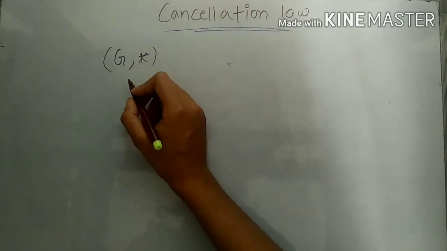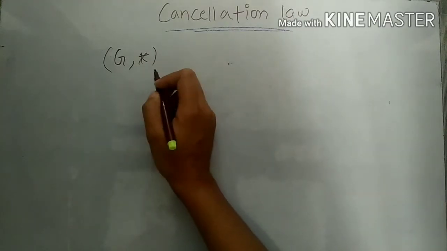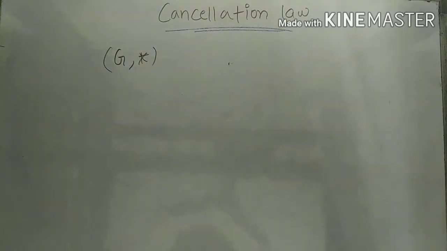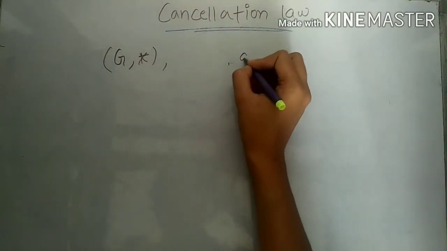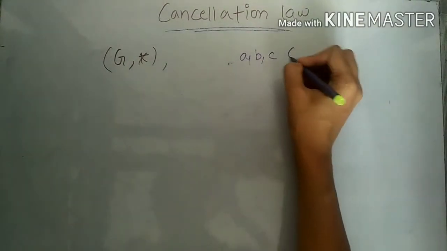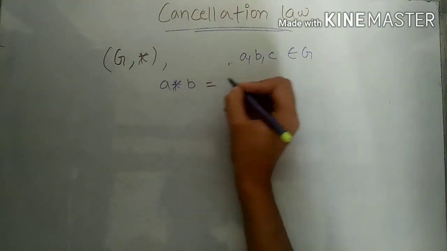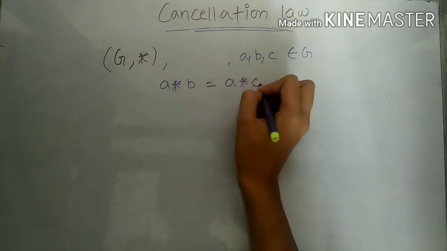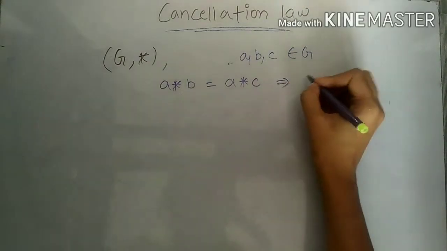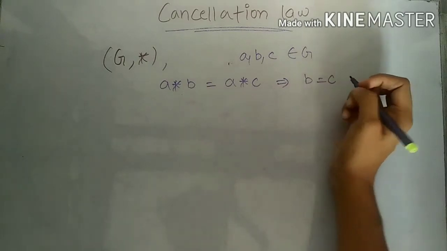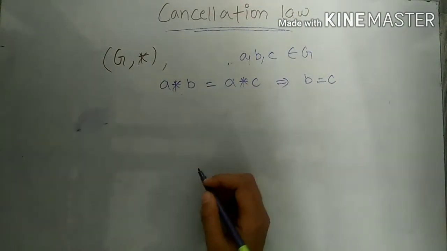But friends, if we are given G is a group under the given binary operation, then G will always satisfy cancellation law. Let's check how it happens. If we are given any three elements from the group G such that A star B is equal to A star C, then it will always imply that B is equal to C. But how it happens, we will understand it.